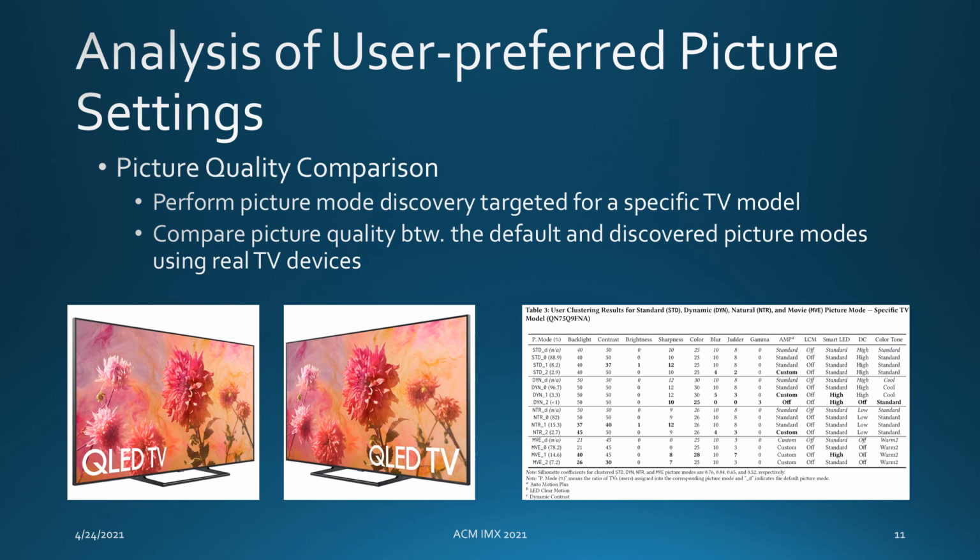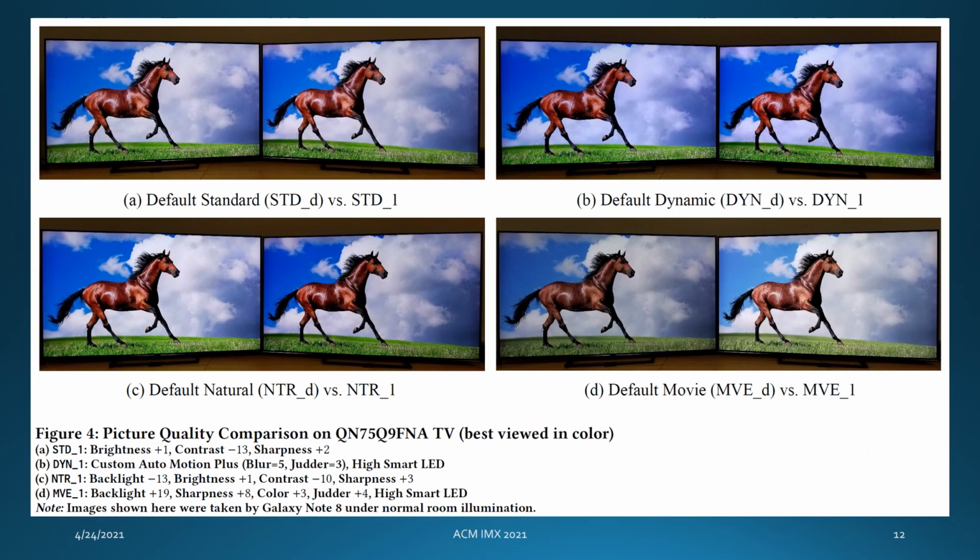Now we perform a lab experiment to compare the actual picture quality of the default and newfound picture mode. To do so, we perform the picture mode discovery procedure targeted for a specific TV model and evaluate the discovered picture mode in terms of the picture quality realized on TV devices. This is the result. The left side is default and the right side is the newly found picture mode. Taking movie mode as an example, we confirm the notable difference between the default and the newly discovered picture setting. It seems that users prefer brighter and more colorful features even when using movie mode.